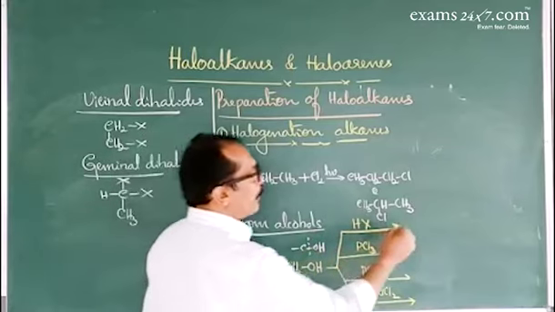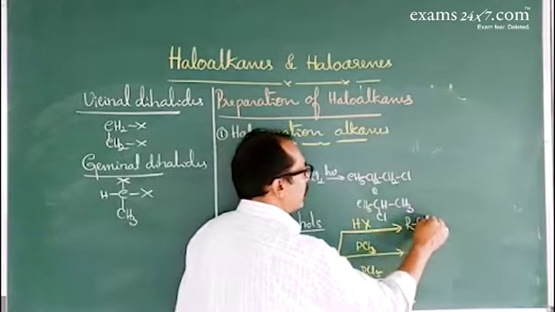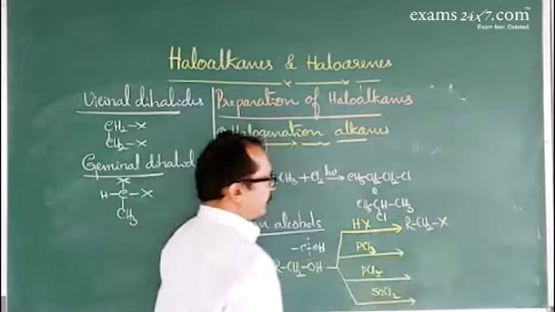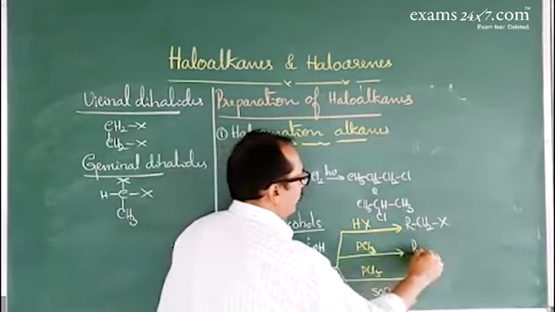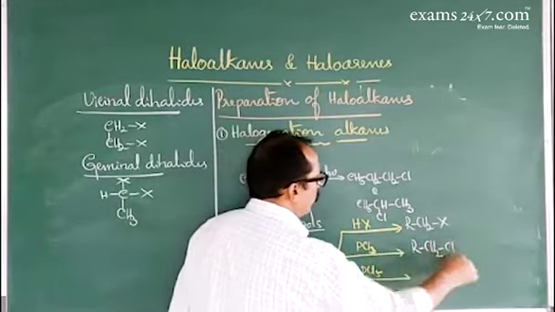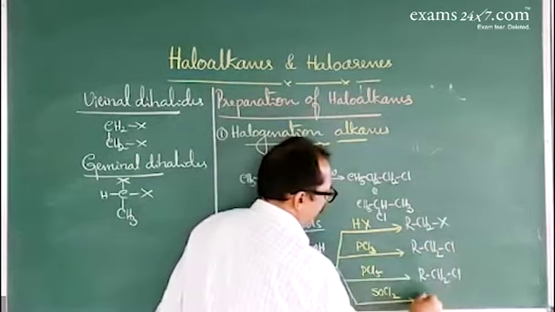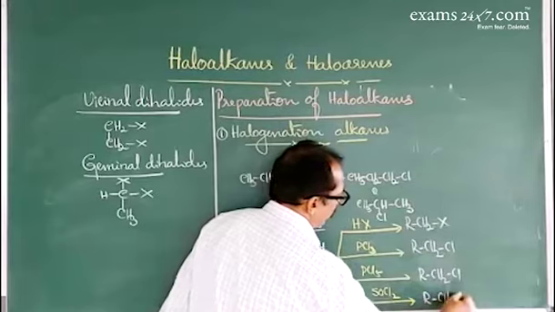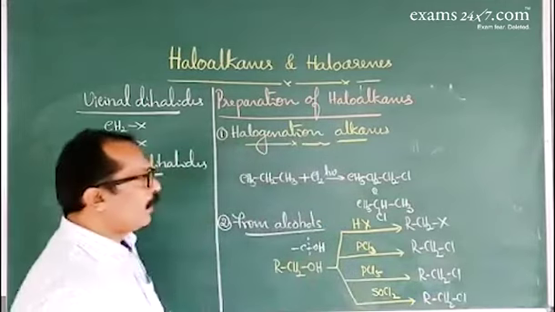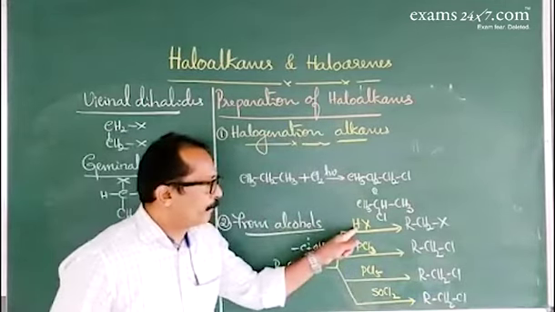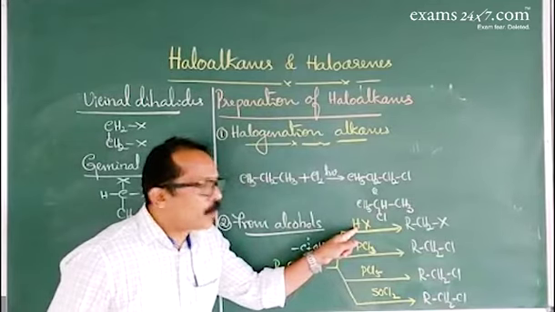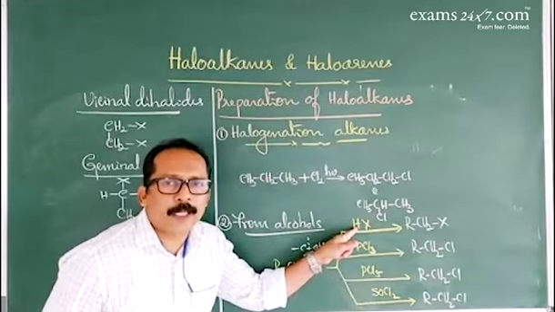OH group is replaced by halogen, RCH2X. In this case, OH group is replaced by chloro group. Here also RCH2Cl.